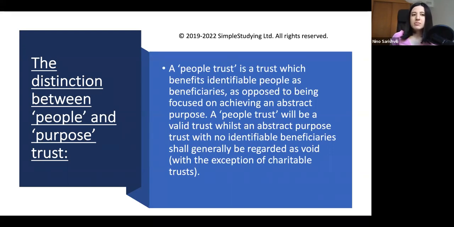So is it for the benefit of a human being, or is it for the benefit of some abstract purpose? This is the question that you need to ask yourself when you have a problem question about this topic. Or if you have an essay question, you should make sure that you make this distinction: if it's a people's trust, it will be held valid. If it's a purpose trust, it will be held void.